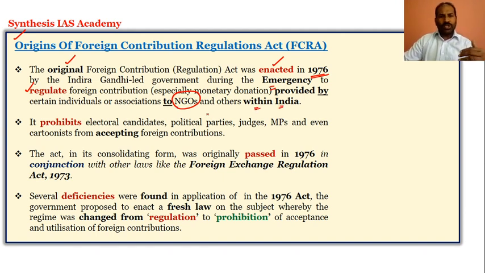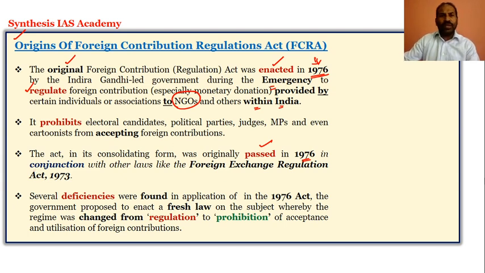So the money which was coming from certain individuals or associations to the NGOs and others within India during the emergency period, that is in the year 1976, the original FCRA was enacted. So this is the origin, that it was in the year 1976 the FCRA has come into existence, or it has been enacted, and it was passed in 1976 in conjunction.